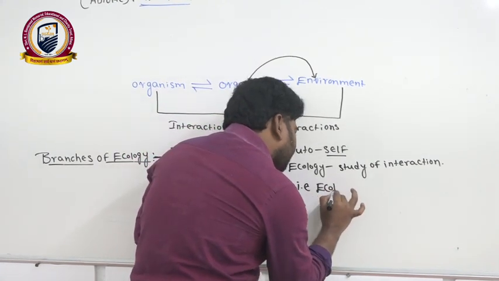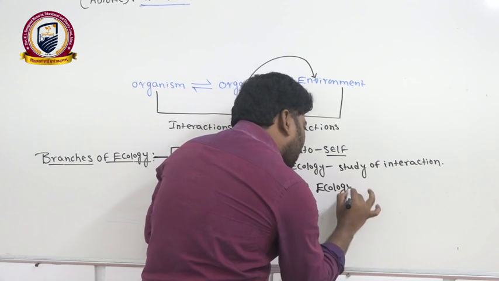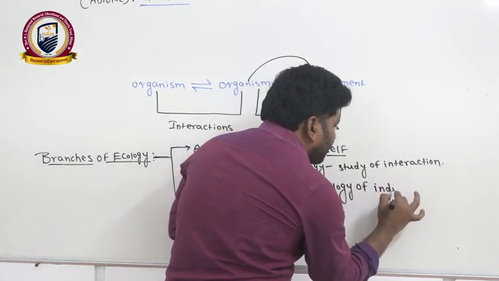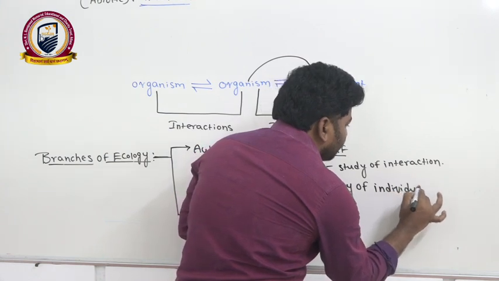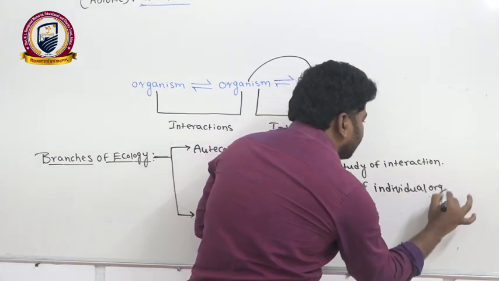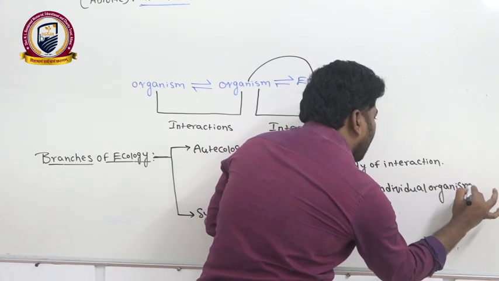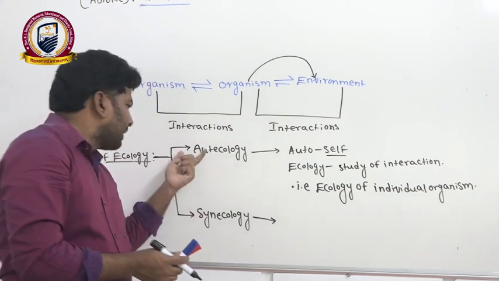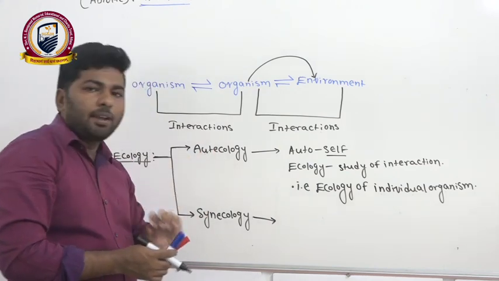Ecology of an individual organism, we can simply call it autoecology.